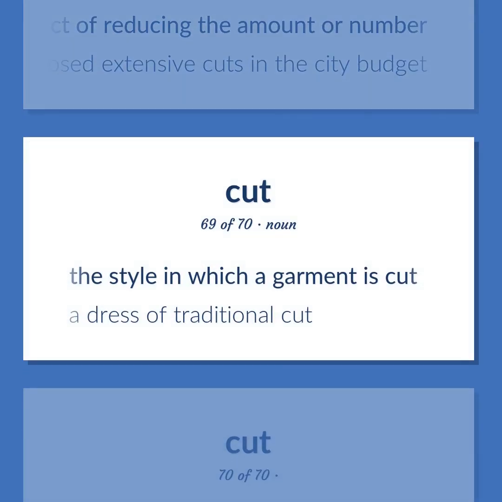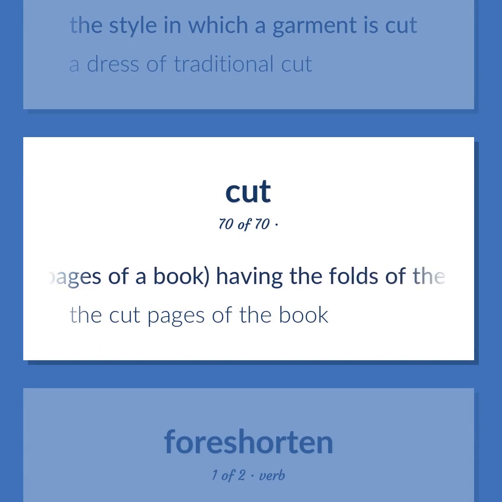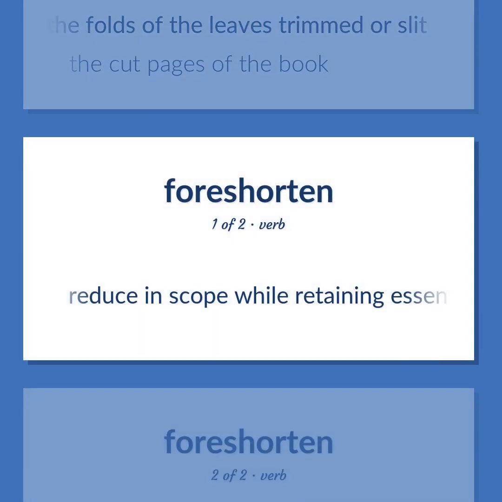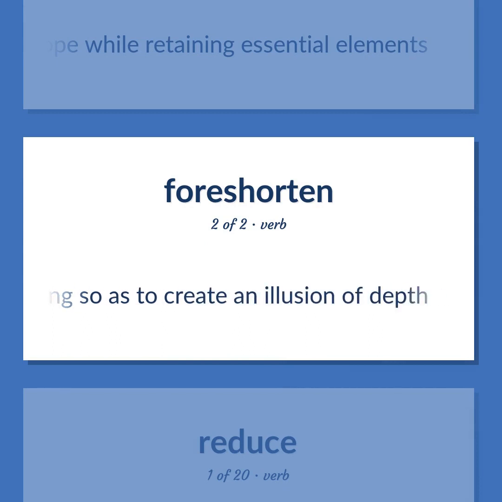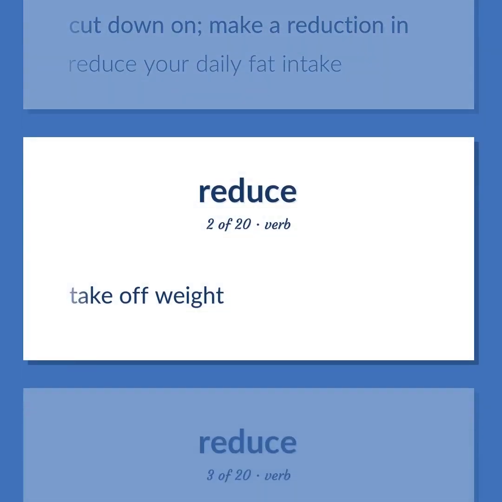The style in which a garment is cut. A dress of traditional cut. Of pages of a book, having the folds of the leaves trimmed or slit. The cut pages of the book. Reduce in scope while retaining essential elements. Shorten lines in a drawing so as to create an illusion of depth. Cut down on. Make a reduction in. Reduce your daily fat intake. Take off weight.